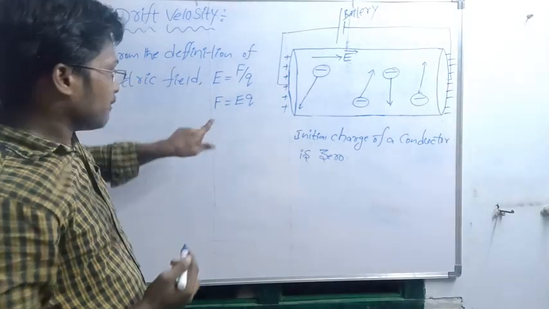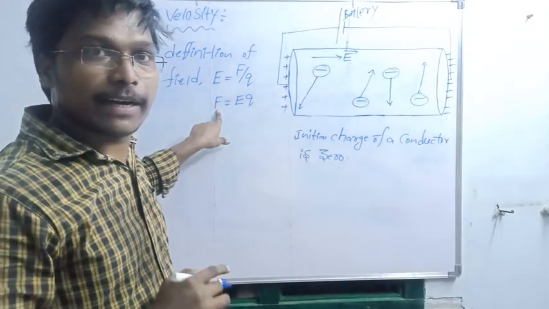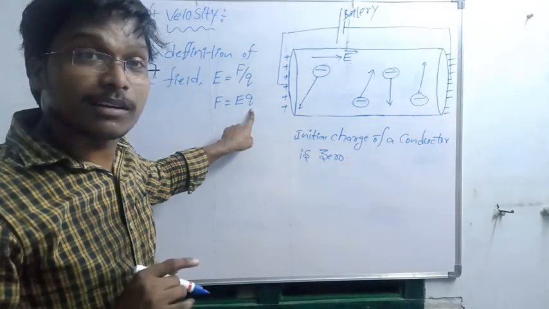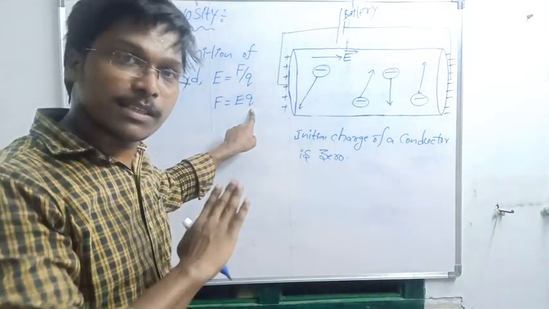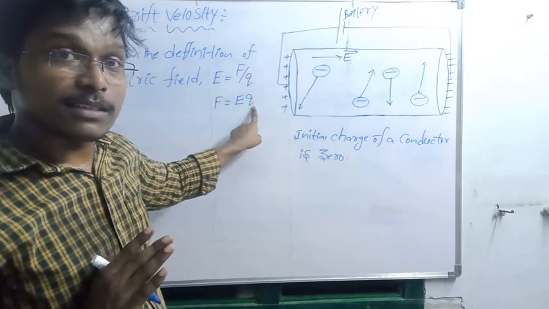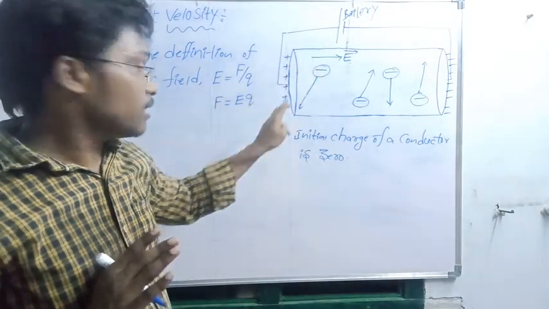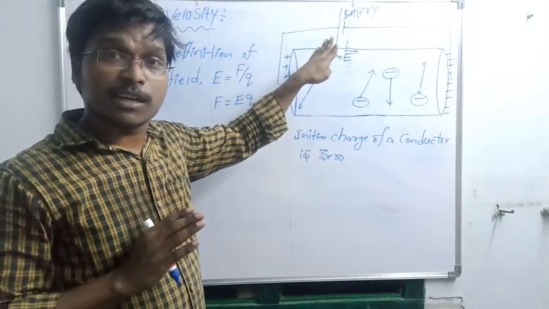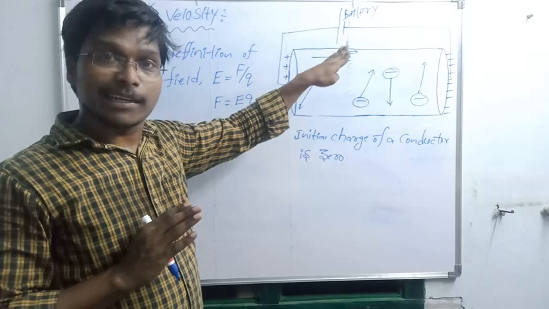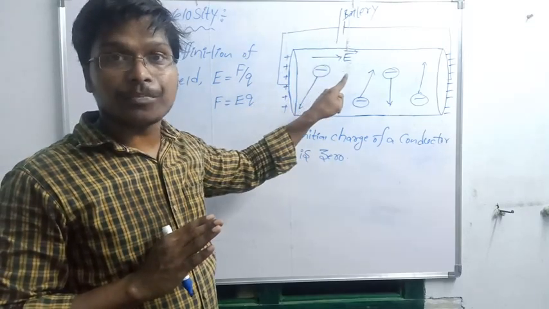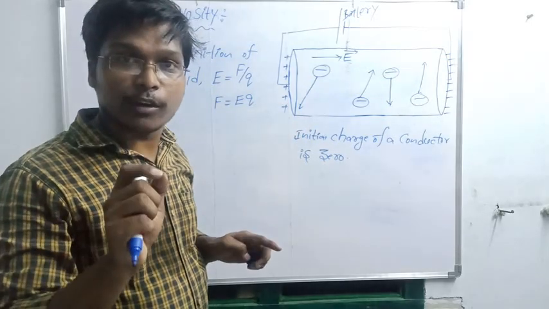Here F is the force, the electrostatic force. E is the electric field. Q means what? Charge. So here the charge is nothing but the charge of the electron, correct? Here the charge is nothing but the charged particle. What is the charged particle here? Electron. So always the charge of the electron is negative.